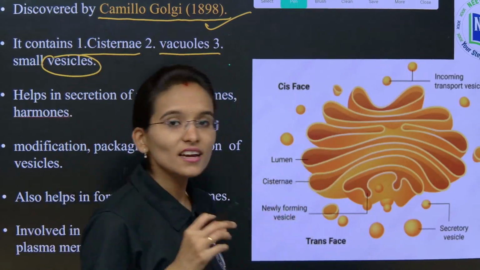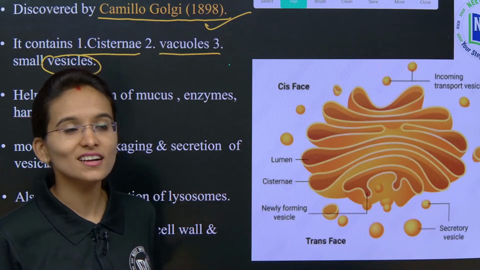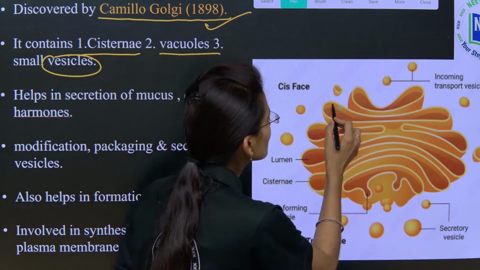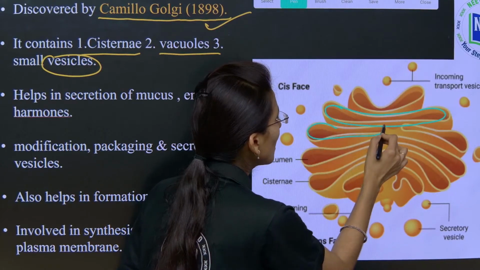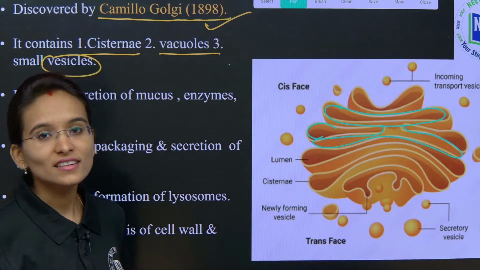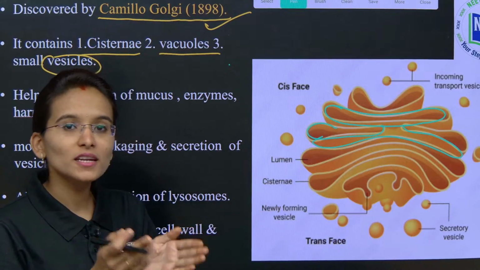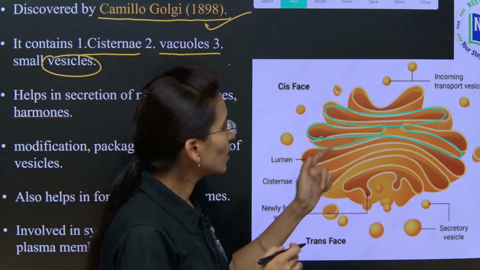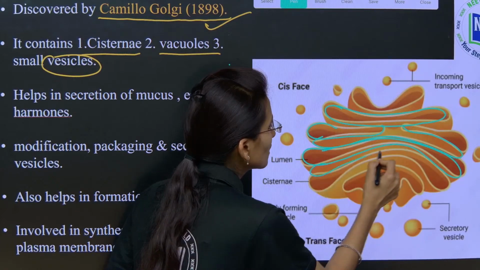The cisternae are flattened, disc-like structures. The cisternae are very flat in nature. Can you see this? These are the cisternae, which are stacked and connected to one another. These are very flat, disc-shaped structures which remain in close association with one another. In this way, many cisternae are arranged in order.